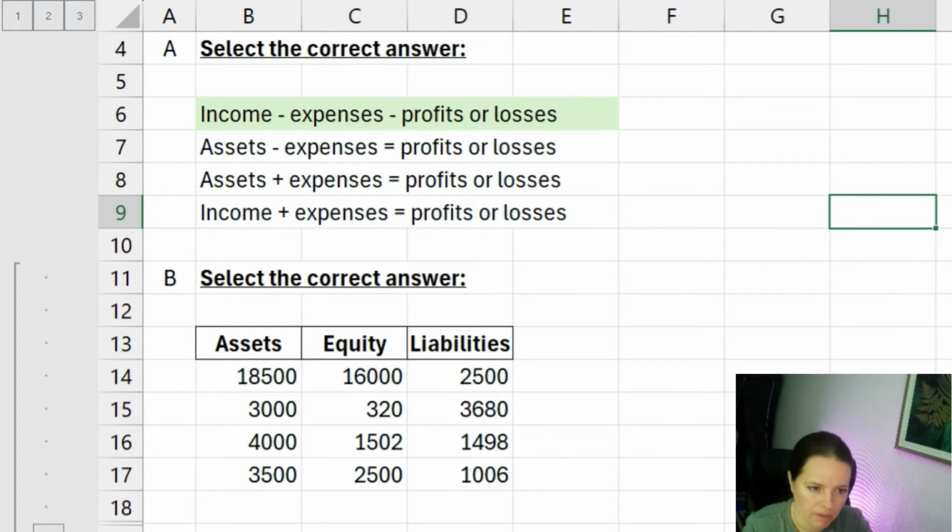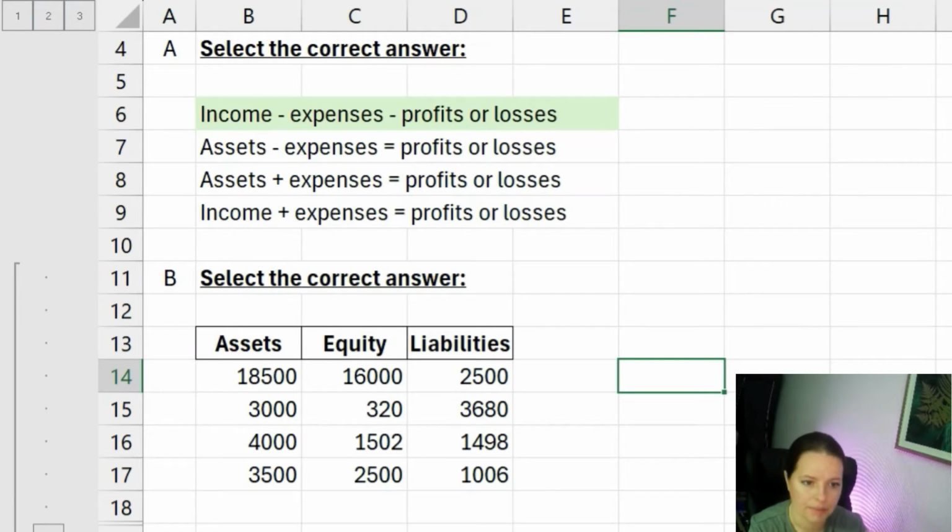but let's move on. So again, I'm going to just hide the other questions for now, so as not to confuse anybody. So don't look at my screen, not that you can. So select the correct answer. Now, what we've got is assets, equity and liabilities. So the accounting equation is going to be assets at the top. So imagine this piece of paper. We've got assets up here, and then we've got liabilities and we've got equity.